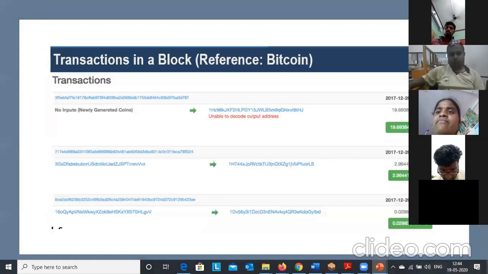Okay, so here we have one slide. You can see how a transaction looks in Bitcoin. There are some public addresses, so we cannot know who the user is that we are sending cryptocurrencies to. Like this, the transactions will be there in the Bitcoin blockchain network.